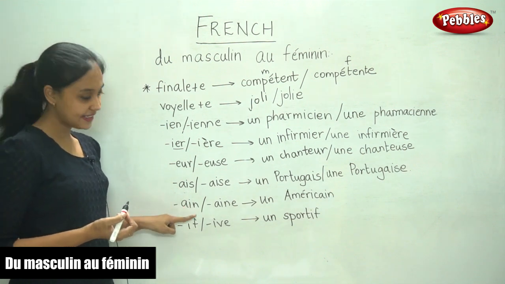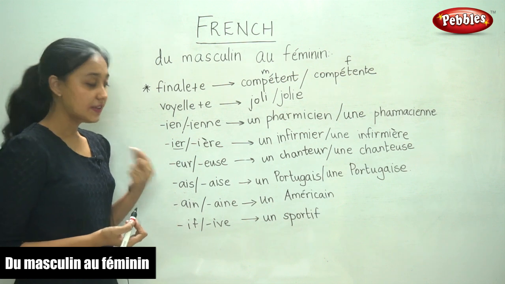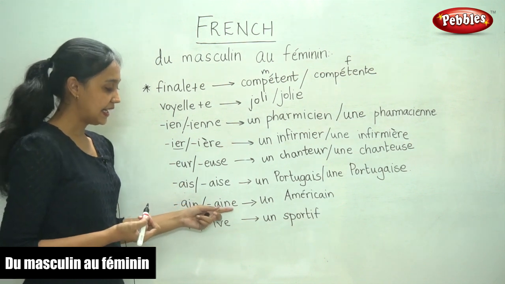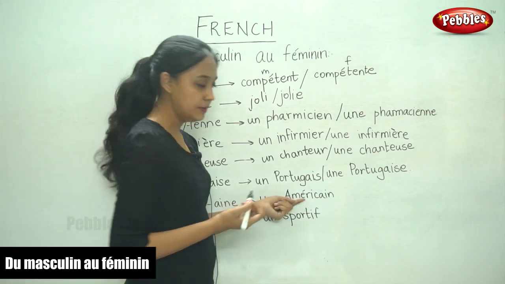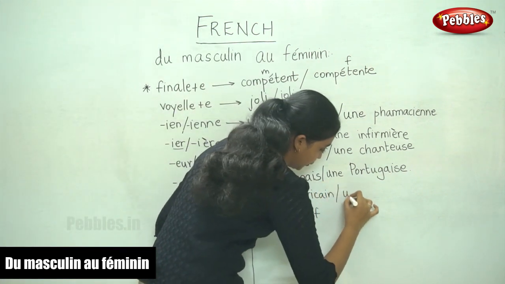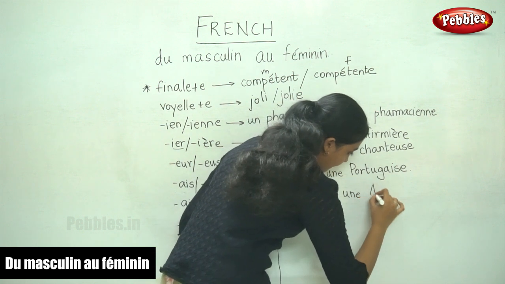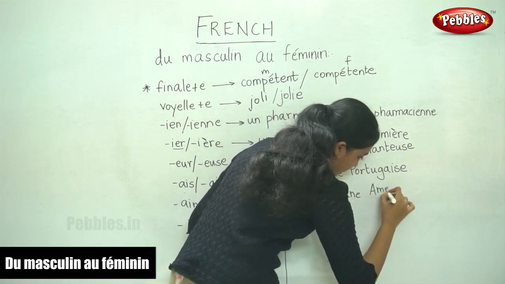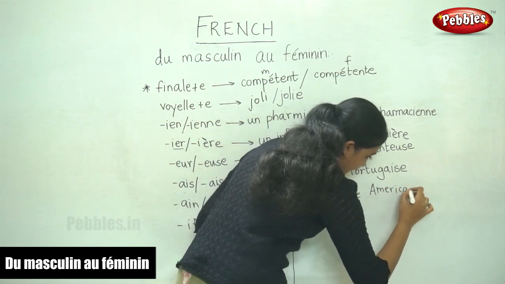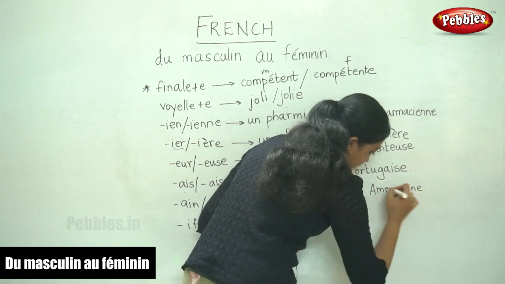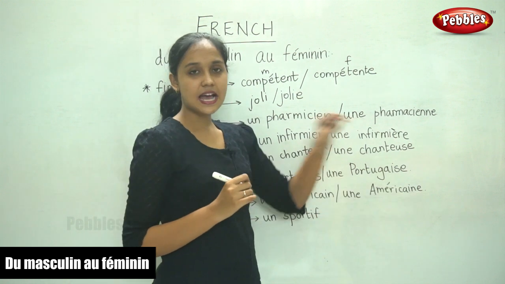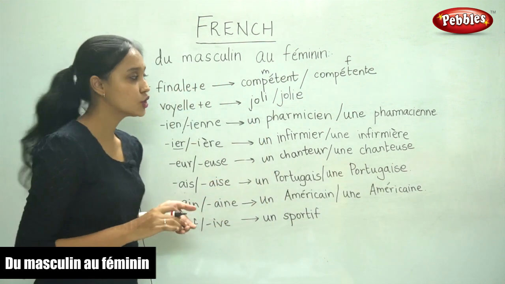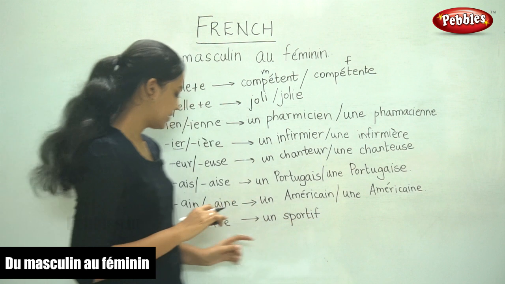The next one is also a common case. A word ending in A-I-N. The feminine form is A-I-N-E. We add E. An American, une American. All we did was add an E at the end to make it feminine.